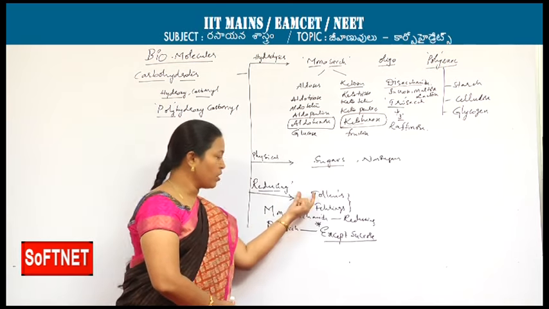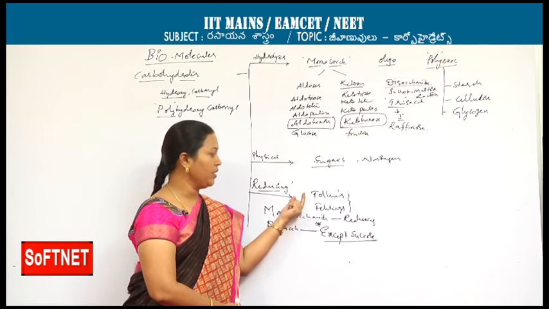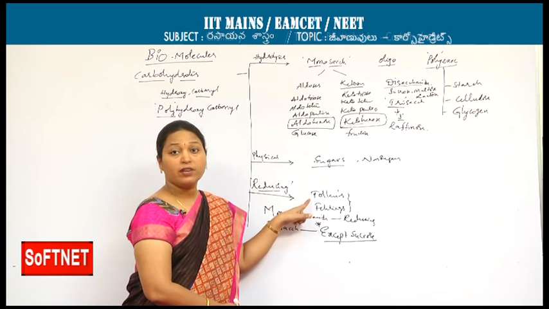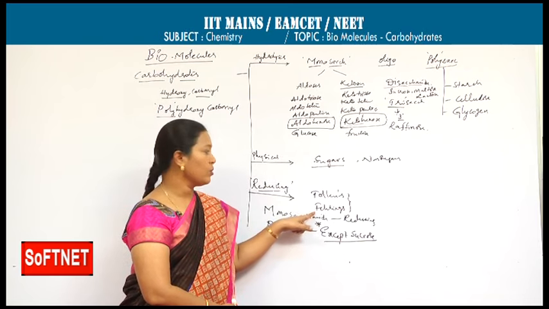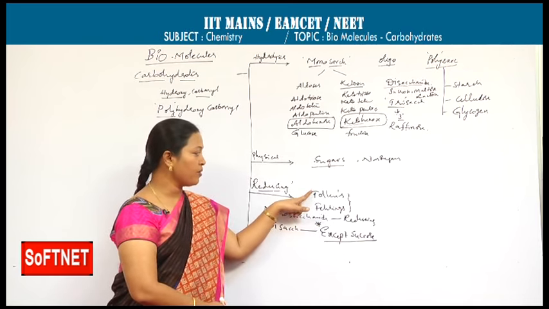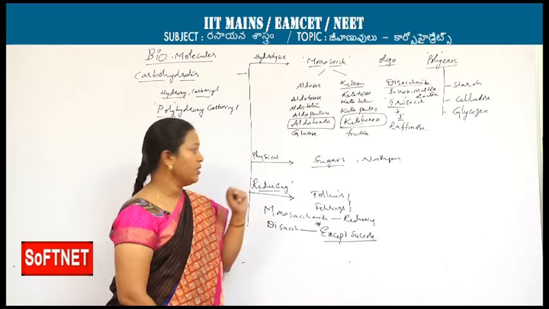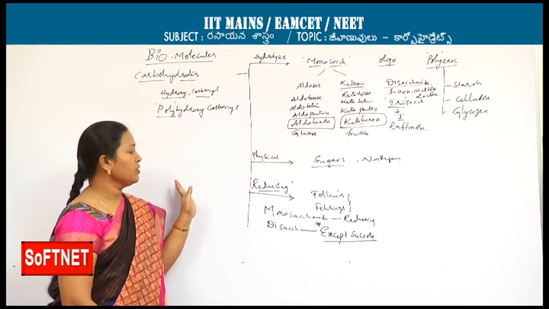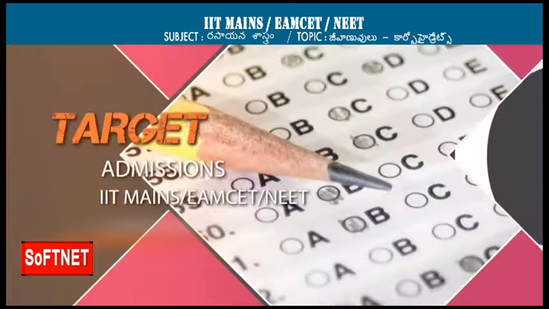One more continuation of this point: glucose has the ability to form a silver mirror with the Tollens reagent, and it forms a red precipitate with the Fehling solution. After the reaction with the Tollens reagent, a silver mirror is formed with glucose, and a red precipitate is formed with the Fehling solution. It is another type of classification, based on the reducing ability.